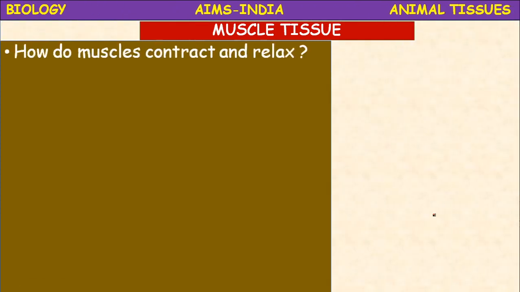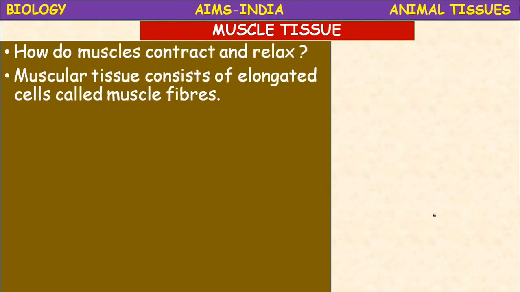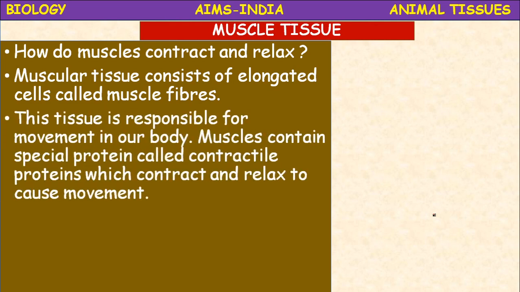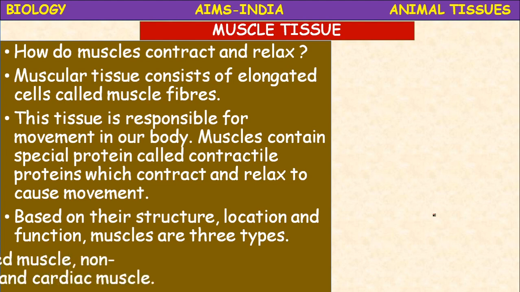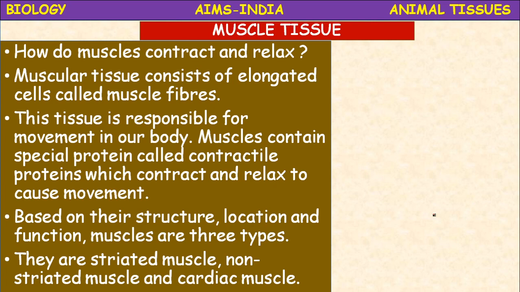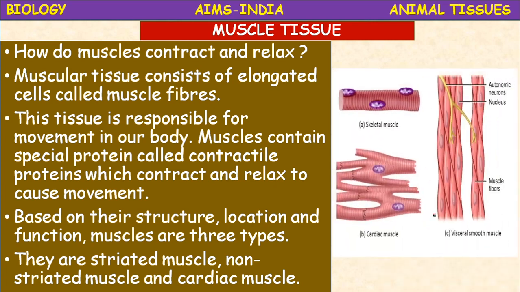The muscle tissue. How do muscles contract and relax? Muscle tissue consists of elongated cells called muscle fibers. This tissue is responsible for movement in our body. The muscles contain a special protein called contractile proteins, which contract and relax to cause movement. Based on their structure, location and function, muscles are of three types: striated muscles, non-striated muscles and cardiac muscles.